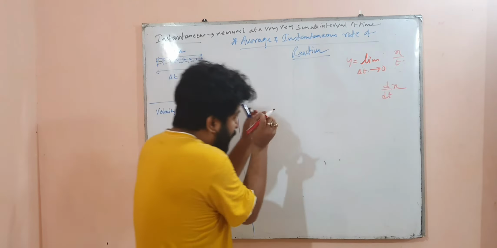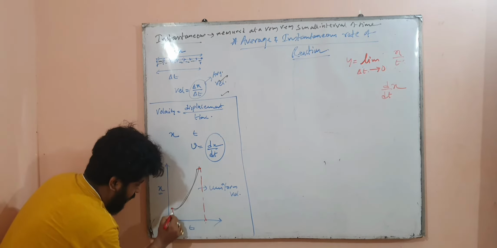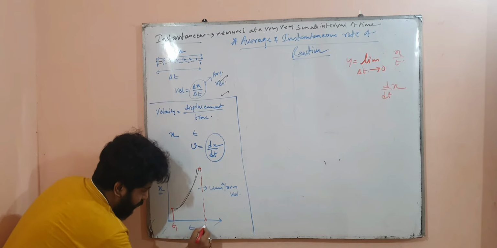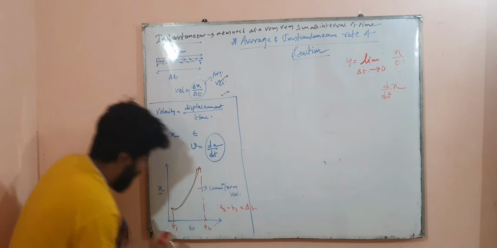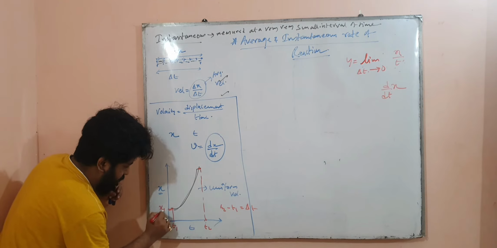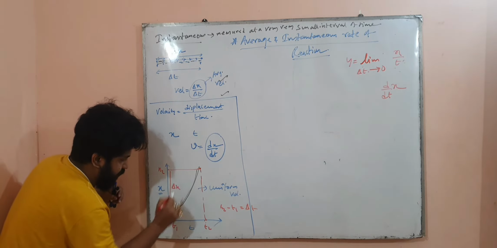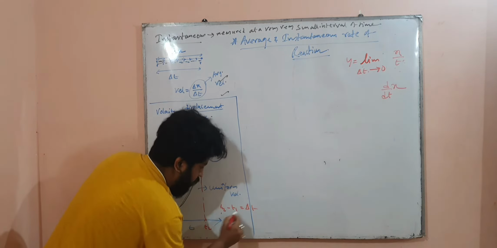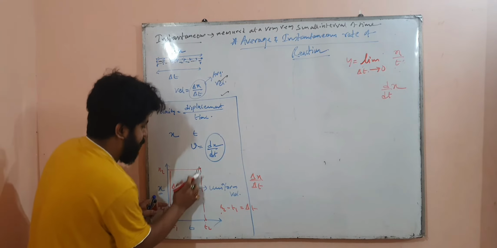So at very small intervals we are measuring. So suppose, for example, from this point to this point, if I want to measure the change, I will measure the time here, I will measure the time here. This is t1, this is t2. So t2 minus t1 will give me del t. And at this point I will measure x1, and at this point I will measure x2. So this will give me the del x. So I will do del x by del t, which will give me the velocity of my path.